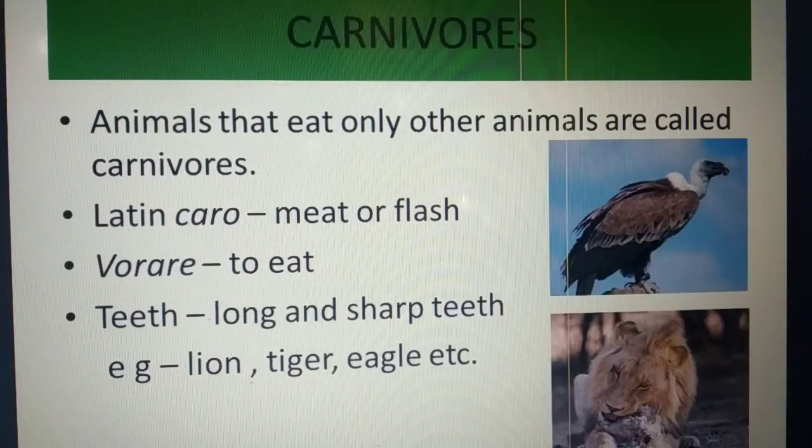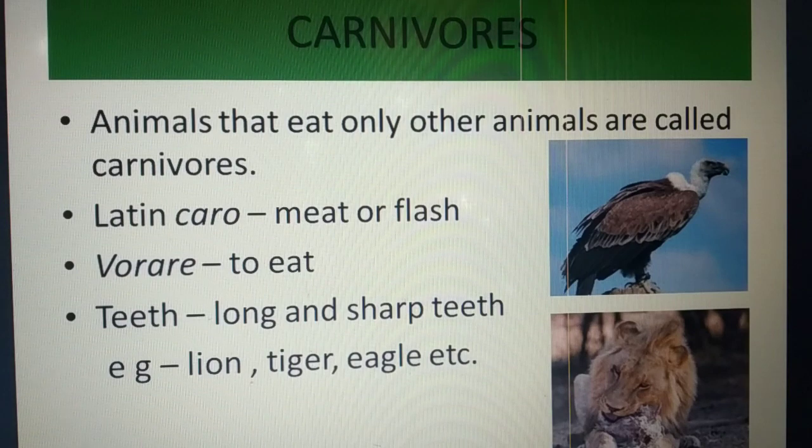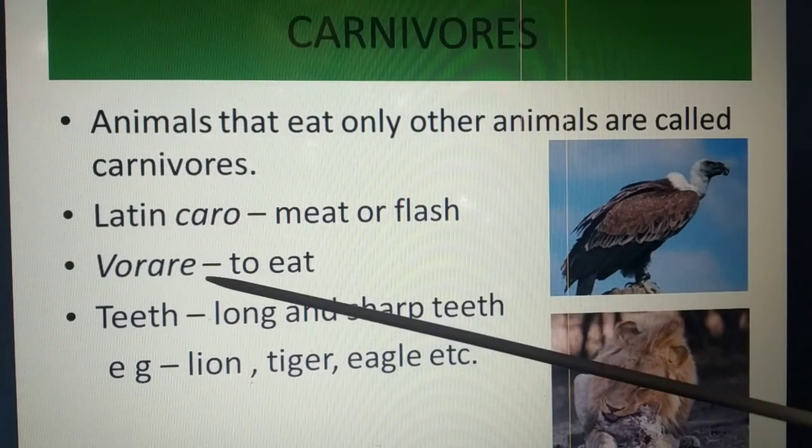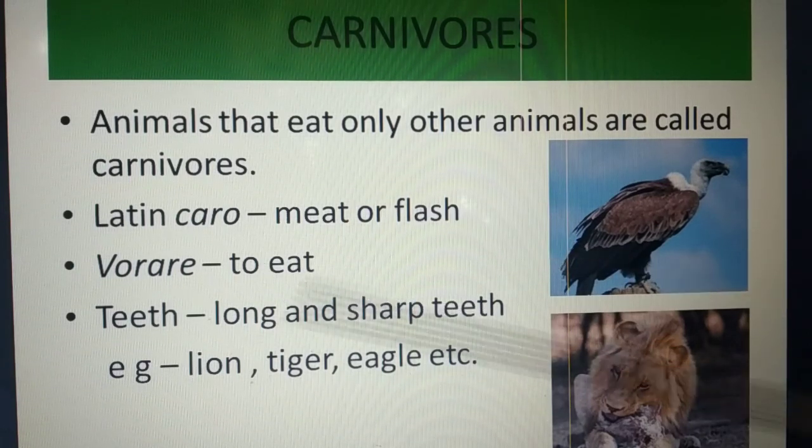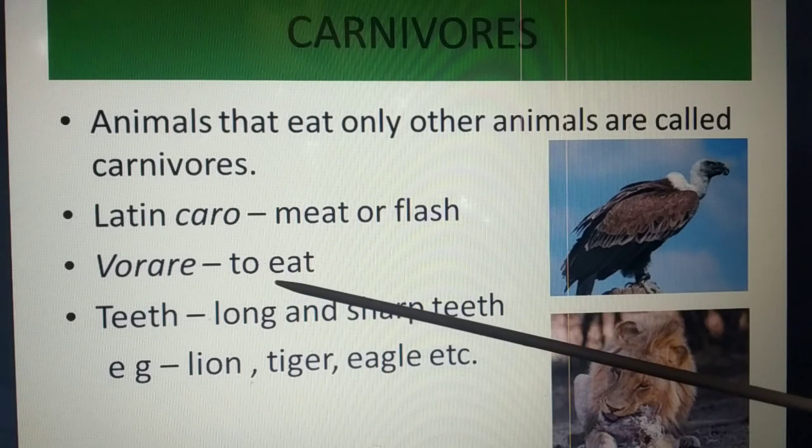Now, second is the carnivore. Carnivores are the animals that eat only other animals. They are called the carnivore. Caro means meat or flesh, and as you know, vora means to eat. Those animals which eat the flesh or meat, they are called the carnivore.